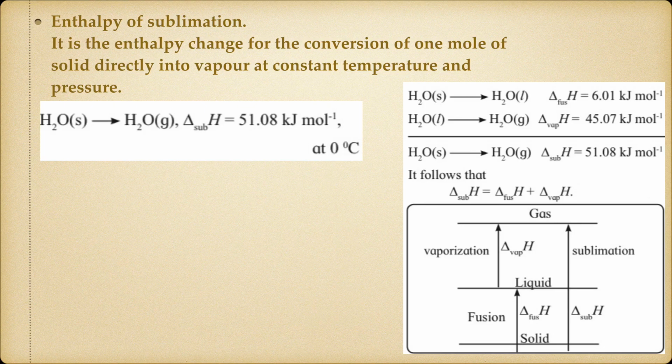So we can say that enthalpy is what? A state function. That's the reason if we do directly in one step or in two step, the value at the end will remain same over here. Okay, so just remember this formula, very important, delta H. That means the enthalpy of sublimation is equal to the sum of enthalpy of fusion and vaporization.